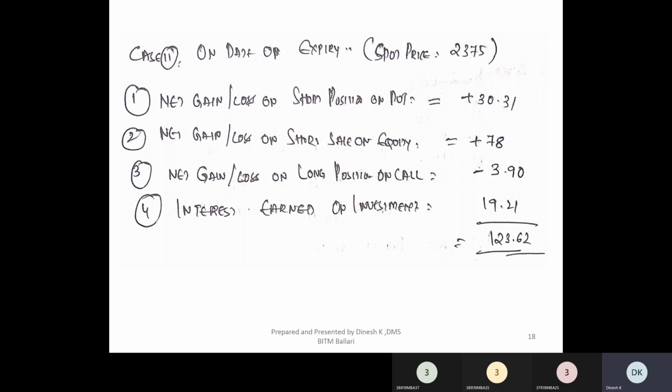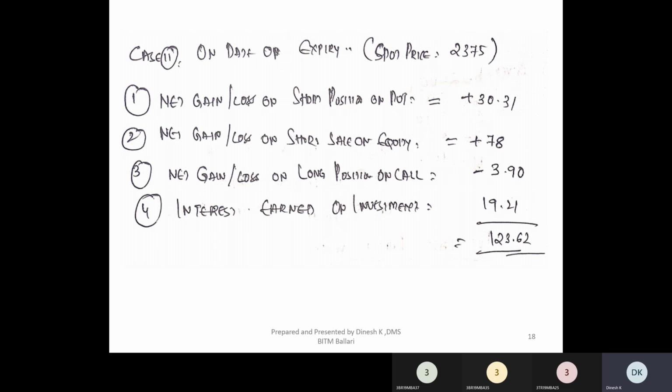You will buy at 2375 from the market and return the share to the broker. So you will be making a profit on the short sale on equity, and the gain would be 78 rupees.